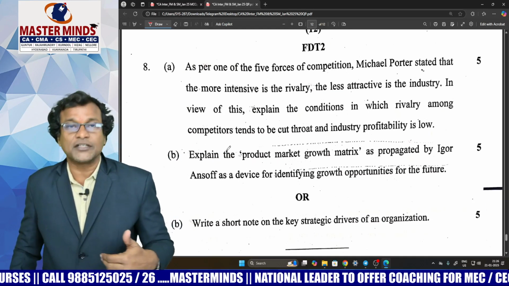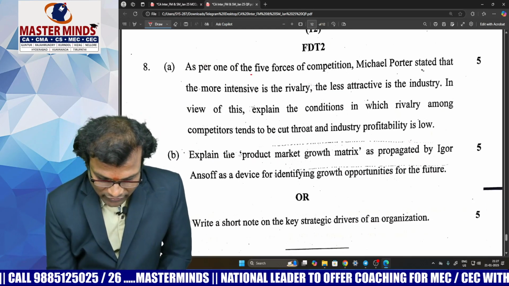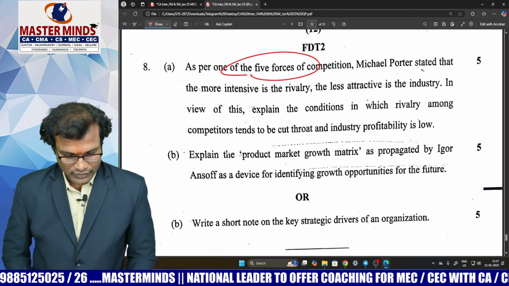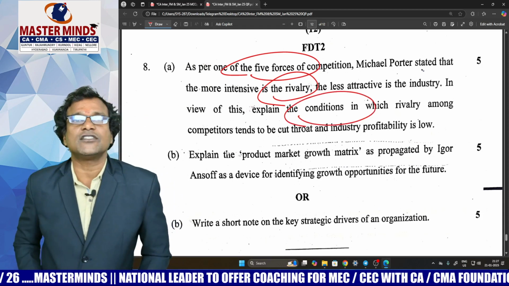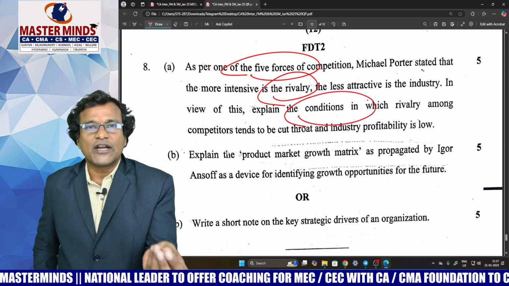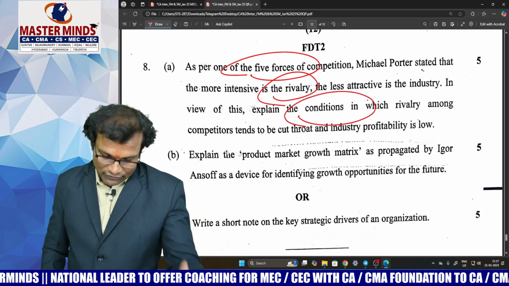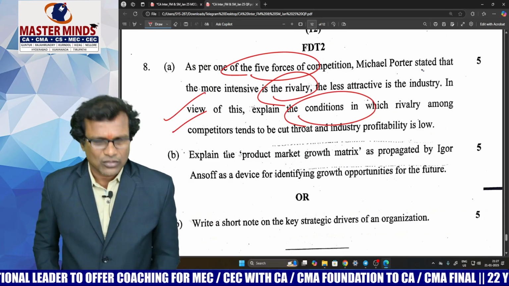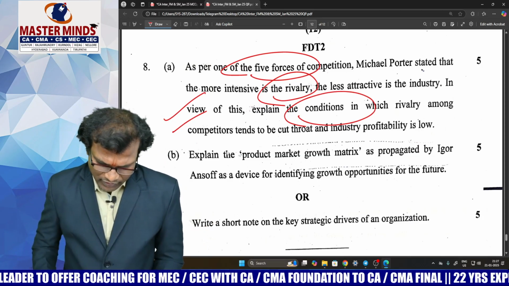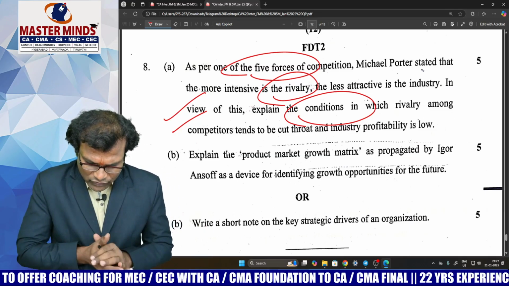Now look at question number 8A. He is talking about the 5 forces model. He is talking about rivalry. He is talking about the situations in which 5 to 6 situations are there under rivalry. You have to state all those 5 situations. It's a straightforward question. No worries about that. Look at question number 8B.